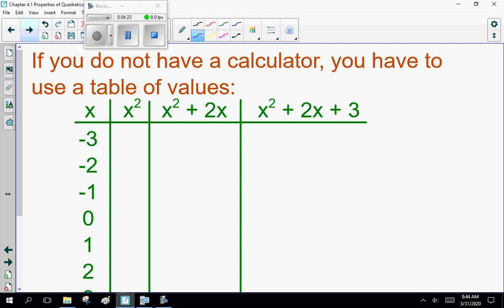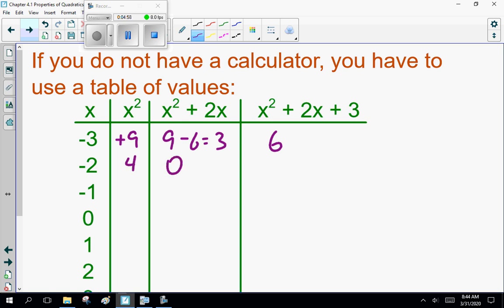Now, if you do not have a graphing calculator, you have to use a table of values. Woohoo! Now I'm just going to start that with you. Minus 3 squared becomes plus 9. 9 plus 9 minus 6 becomes 3. Minus 2 squared is 4.